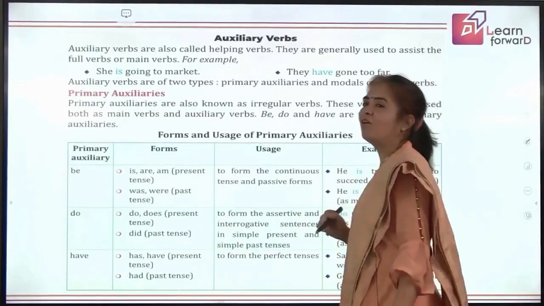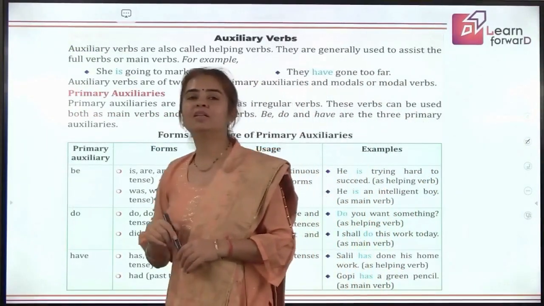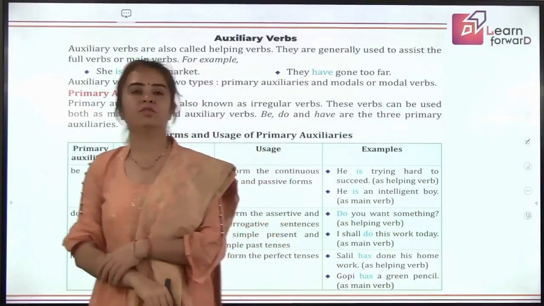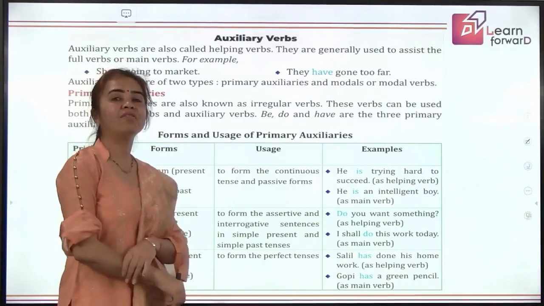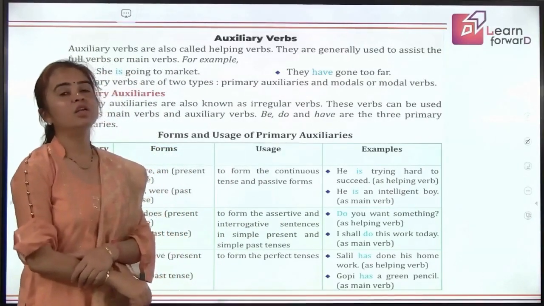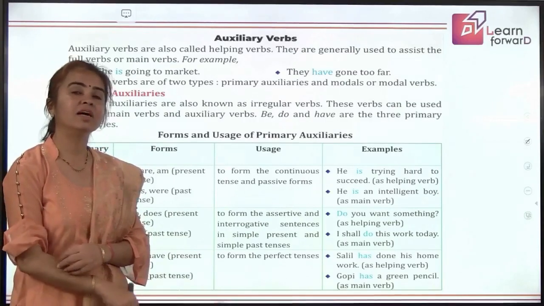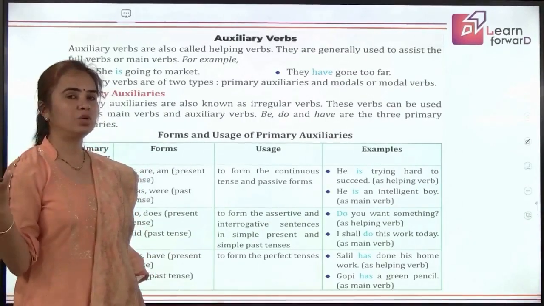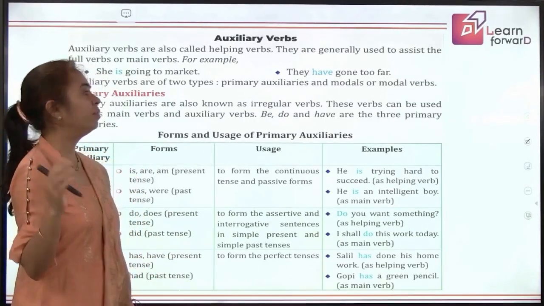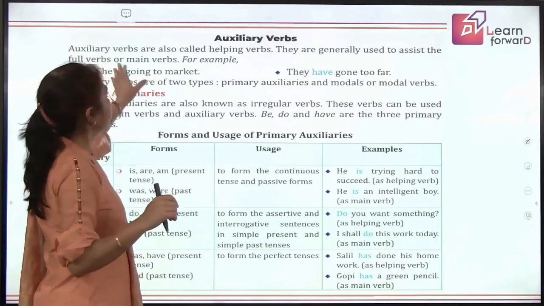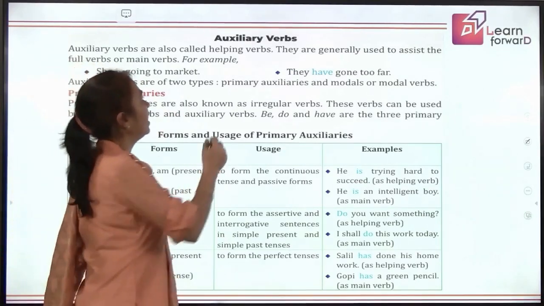Okay. So now we'll be doing auxiliary verbs, that are the helping verbs, right? So you said have, I have a new pen. There have is a helping verb. He has a new pen. Has is a helping verb. We'll be learning about them here. Auxiliary verbs are also called helping verbs.